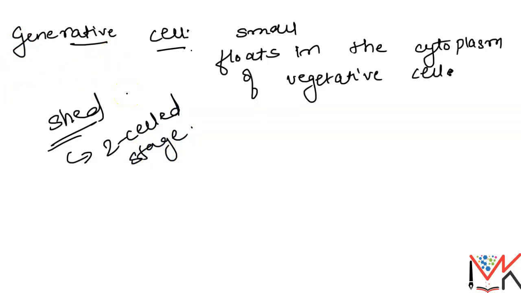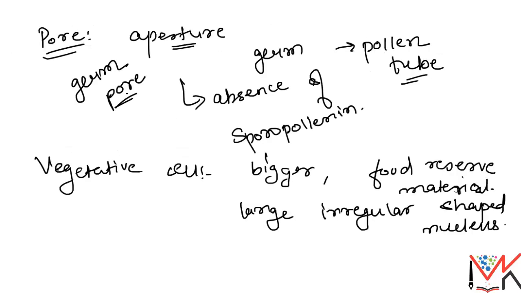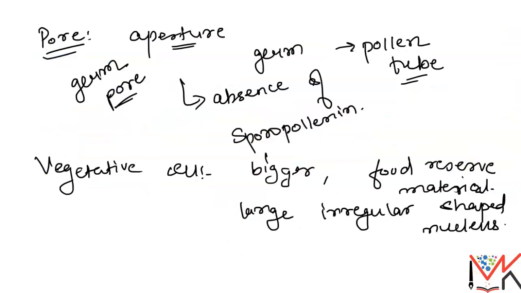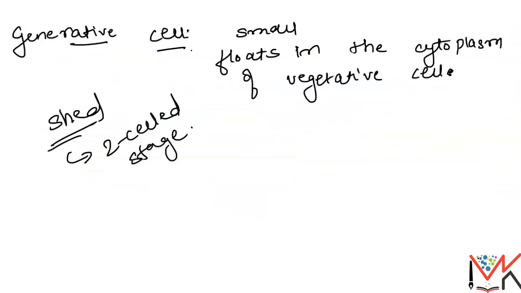The vegetative cell is comparatively very large with an irregular shaped nucleus, and the generative cell is small, floating in the cytoplasm of the vegetative cell.